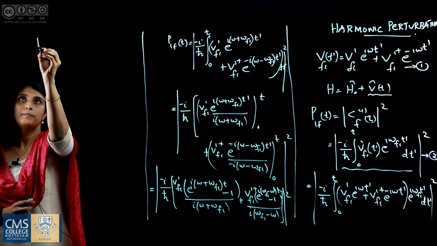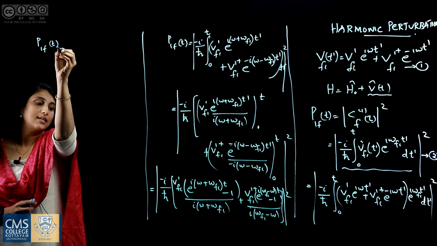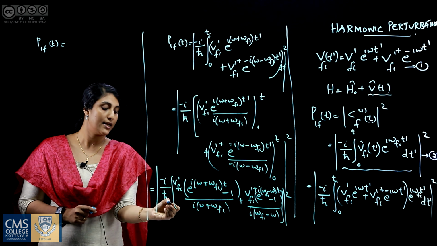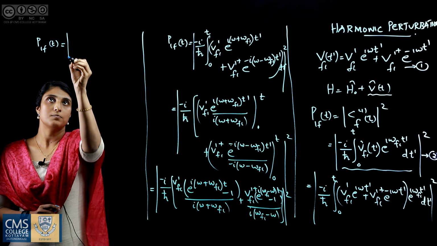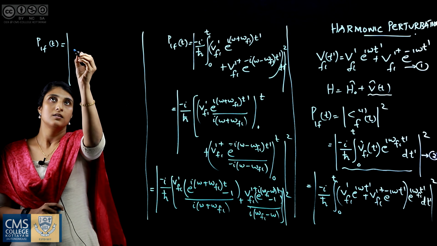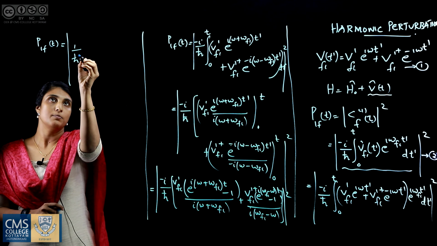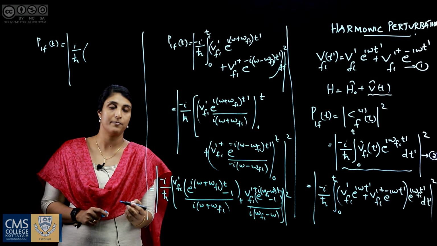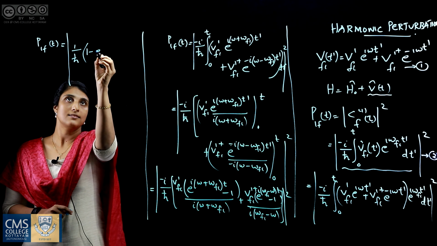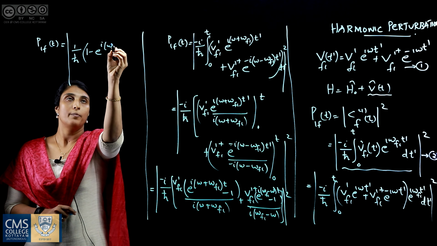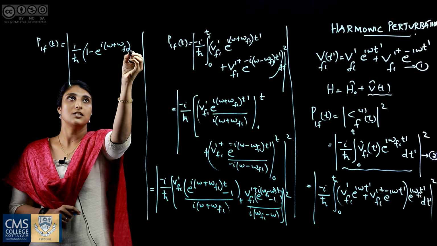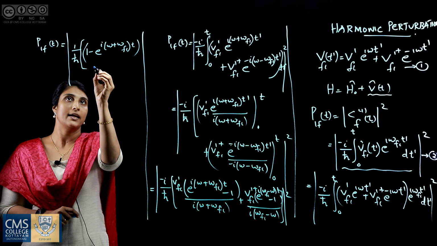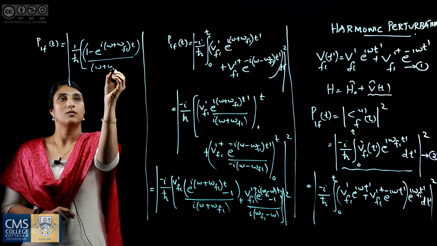So Pif of t is modulus of 1 by h bar into minus sign, when multiplied to the first term, we got 1 minus e raised to i into omega plus omega fi into t by omega plus omega fi.